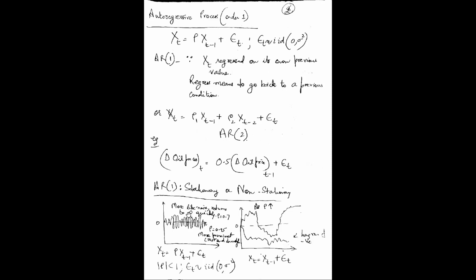Now, auto-regressive 1 can be stationary or non-stationary. So let's look at AR1 being stationary and non-stationary. For a stationary auto-regressive process, xt is equal to rho xt minus 1 plus epsilon t. Non-stationary: here rho will be equal to 1. xt equal to xt minus 1 plus epsilon t. So this is a non-stationary process. What is the meaning? Let's say this is the random process. It looks like noise, but let's say it is some random process.